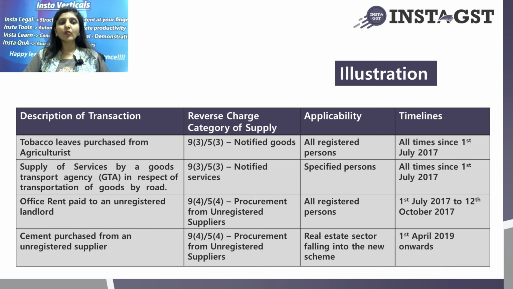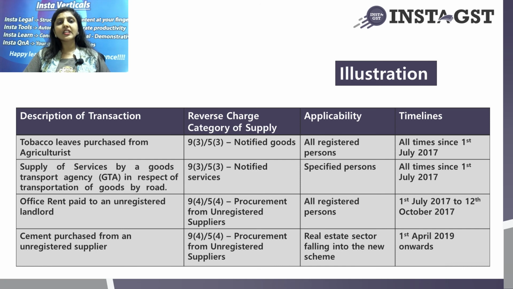Let's take another example of office rent paid to an unregistered landlord. This is a category which falls under 9.4 or 5.4 RCM category, which is procurement from unregistered suppliers. Again, there was a requirement to comply to these provisions, again subject to the 5,000 per day limit, which was provided as an exemption.